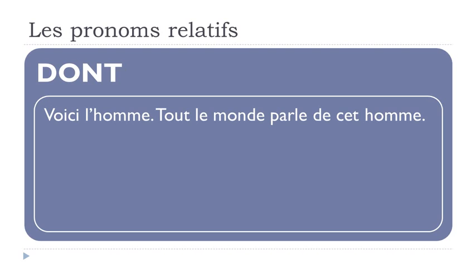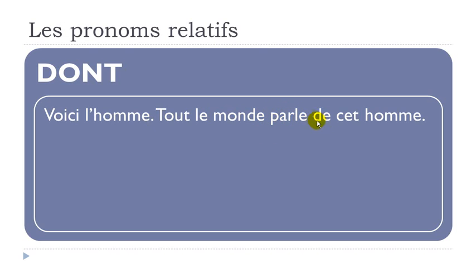Voici l'homme, tout le monde parle de cet homme. Okay, so voici l'homme, here is the man. Even if it looks a bit strange to have a short sentence like that, it was for the example, so I thought it might be useful. And then tout le monde, everybody, everyone, parle, to talk, de cet homme. Okay, so the important thing here is to spot first, of course, the subject, tout le monde. Then we've got the verb, parler.